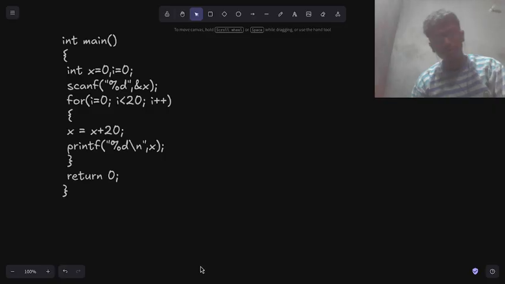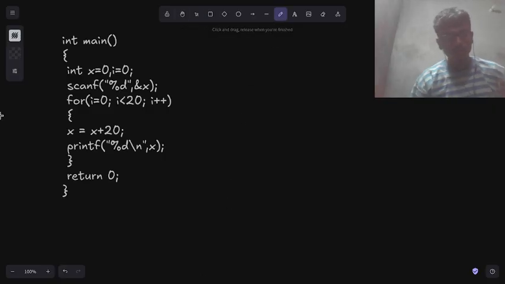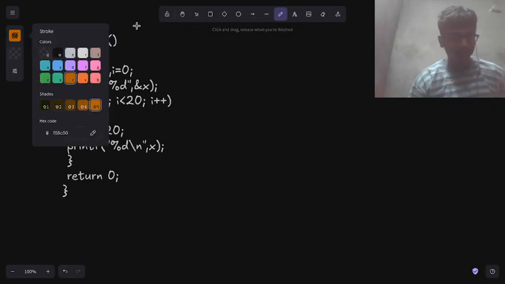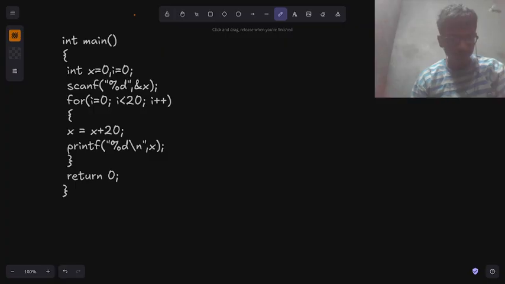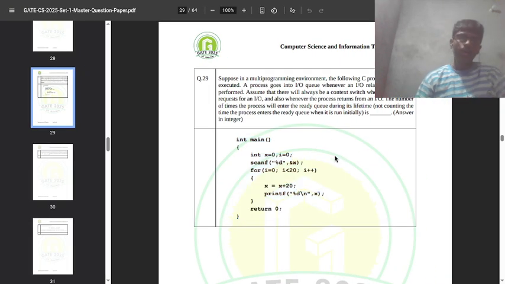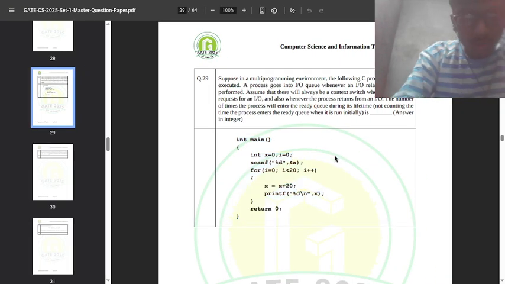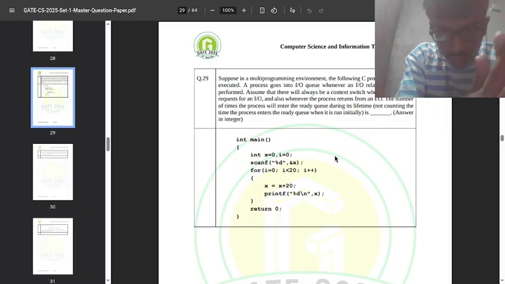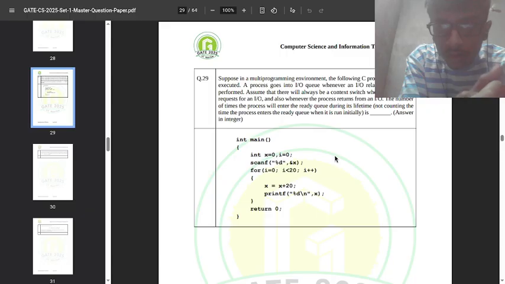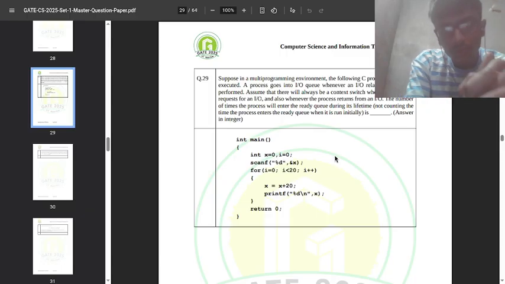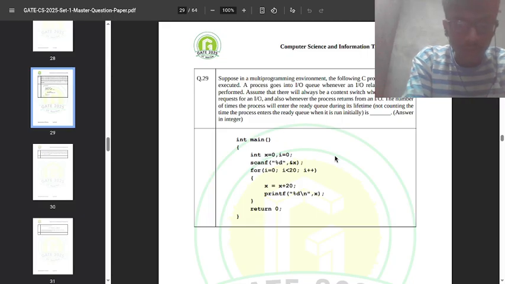Okay, so this is our C program, and here we have to find the number of times that this process is going to be in the ready queue.